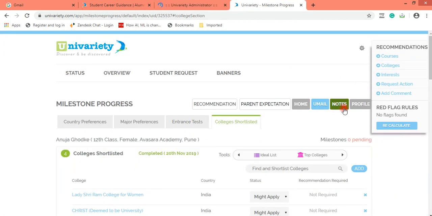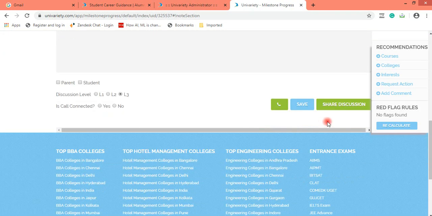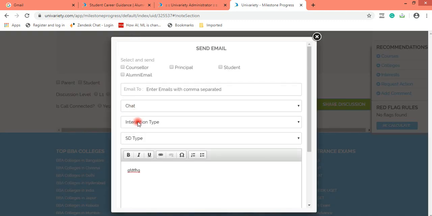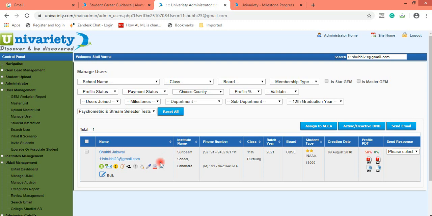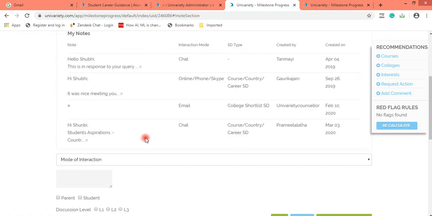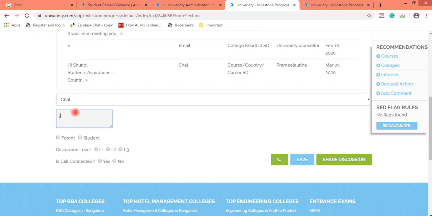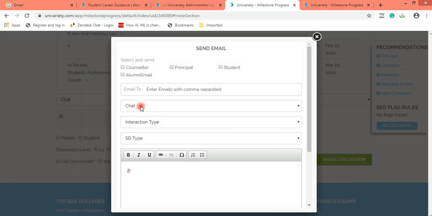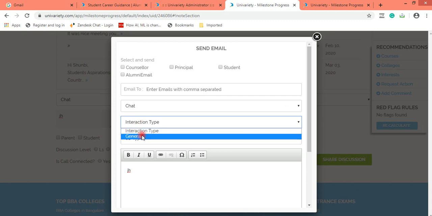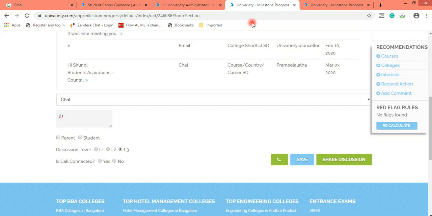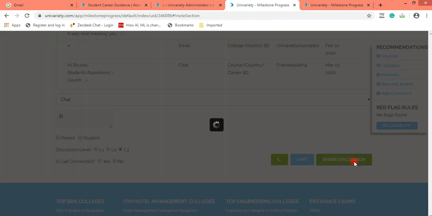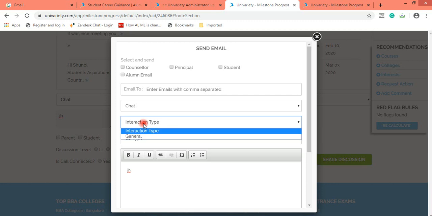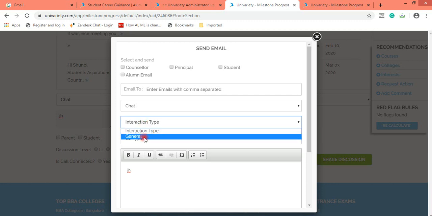You saw a grade 12 student's profile where under the interaction type, class 12 finalized courses were shown. Just like that, under grade 11 you would probably be shown something like this: chat. Okay, so this is general. Probably this student has done a chat discussion by clicking on the chat window through the home page. So this is what I was talking about.